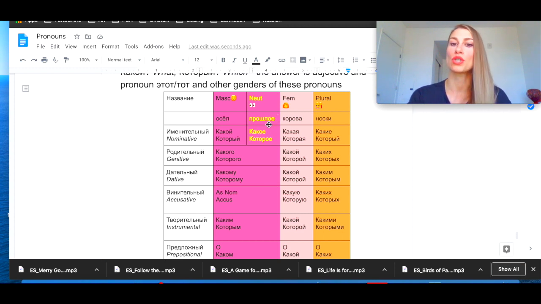Какое это прошлое? What past is it? Это мистическое прошлое. This is mysterious past. Какая это корова? What cow is it? Толстая корова. This is a fat cow. Какие это носки? What socks are these? Это серые носки. These are gray socks. And like this. So the answer is always an adjective. So the question we can ask to noun, but the answer is adjective.